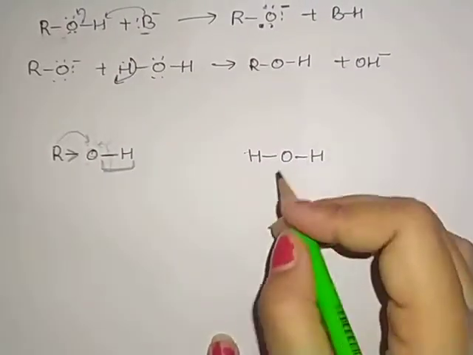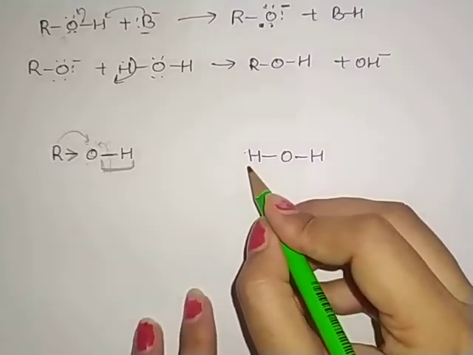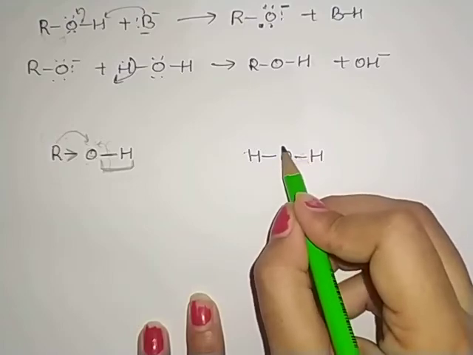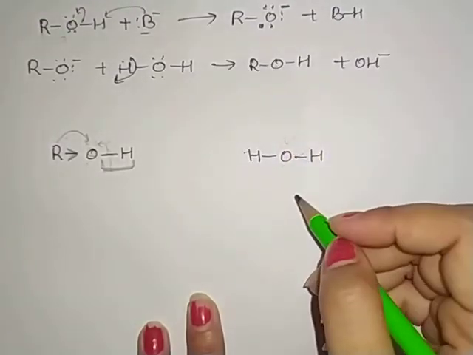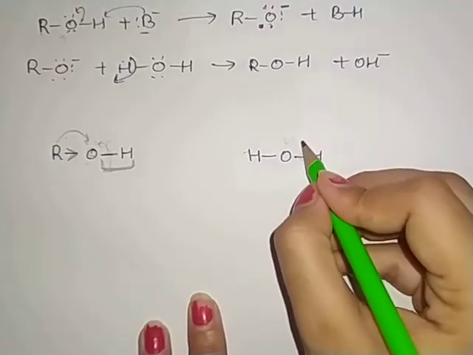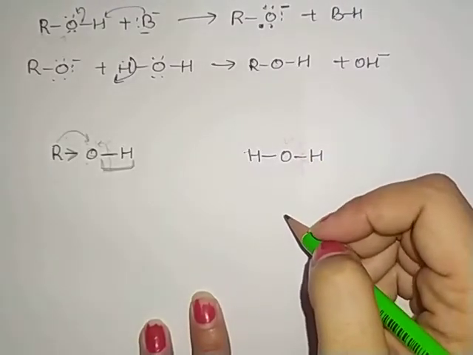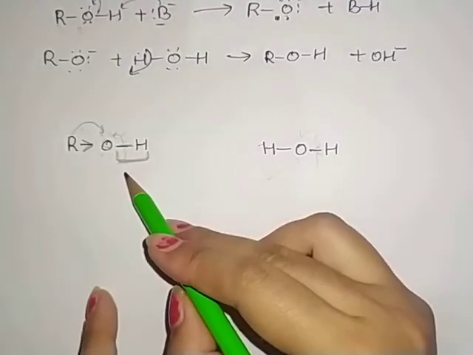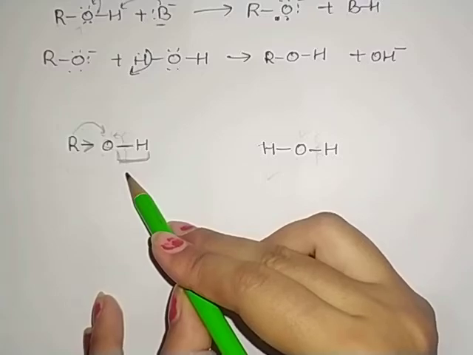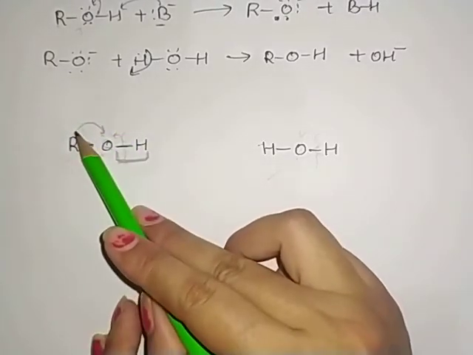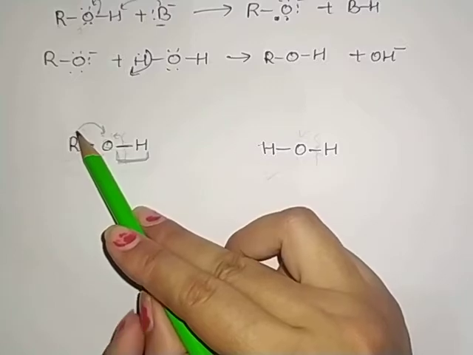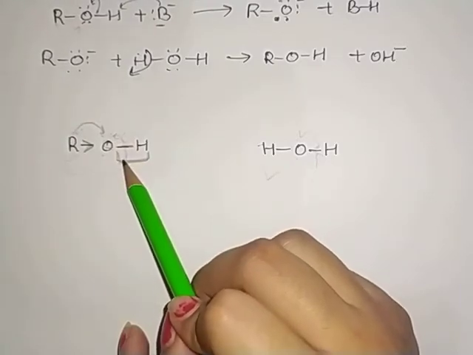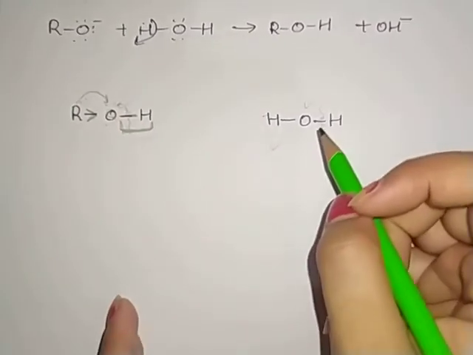So if we are talking about water, in case of water, what will happen? As you can see, here no alkyl group is present. So what will happen? Hydrogen gives electrons to the oxygen. Electron density of the oxygen increases, and that bond breaks from here. Okay, so that is why water is known to be more acidic than alcohols. Clear? Why? Because in alcohol there is the R alkyl group which shows a plus I effect. So it will give electrons to the oxygen. So bond breaking of the OH bond is difficult compared to that of water.